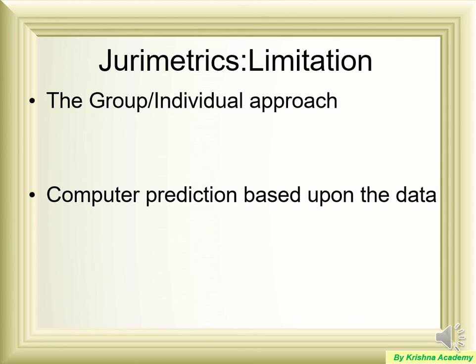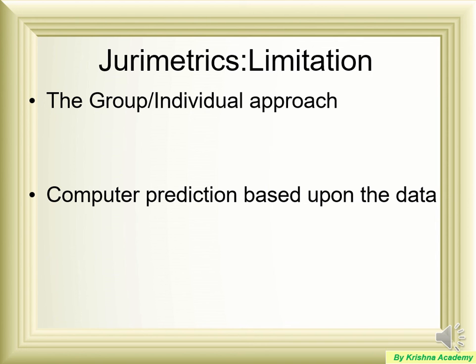There are limitations also in jurimetrics, because the computer limitation is that whatever input you give, the output will be accordingly. So in the case of a group or individual approach, if you feed the input of a particular judge to the computer, it will give a result based upon that particular judge, or it can have information based upon the judicial decisions given by multiple judges.